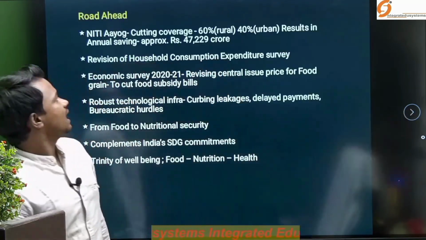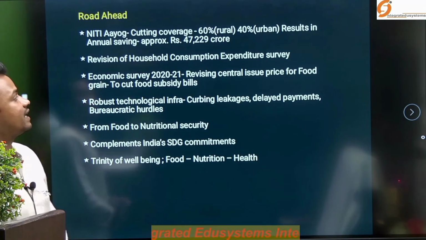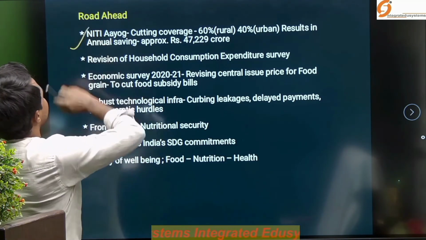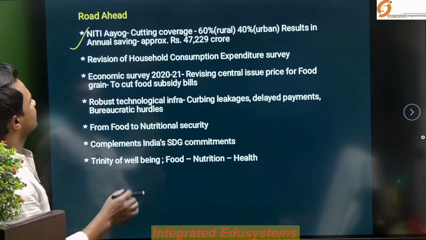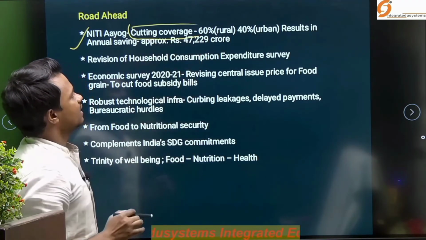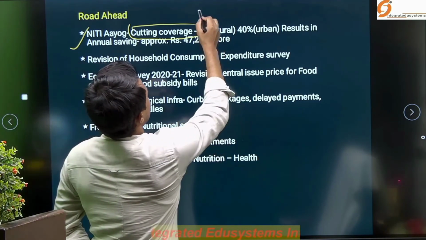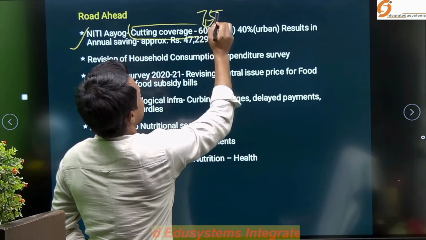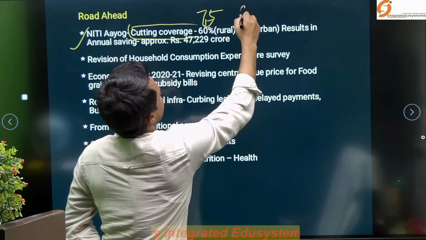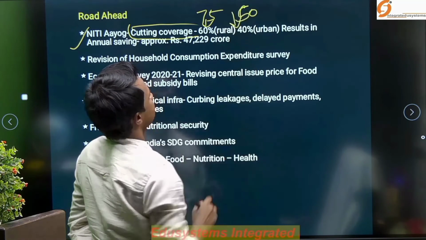Now the last part of the discussion: the road ahead, the alternatives, and the way ahead. What can be the solution? Niti Aayog recently recommended cutting the coverage of beneficiaries under the NFSA scheme from 75 to 60% for the rural population, and from 50% to 40% for the urban.